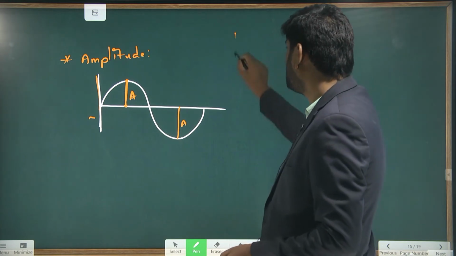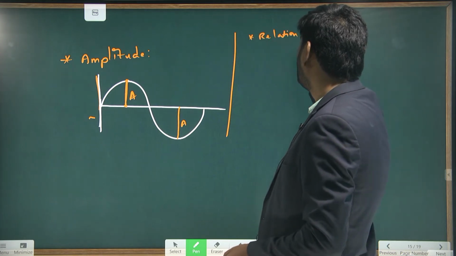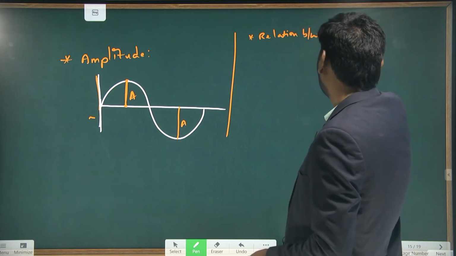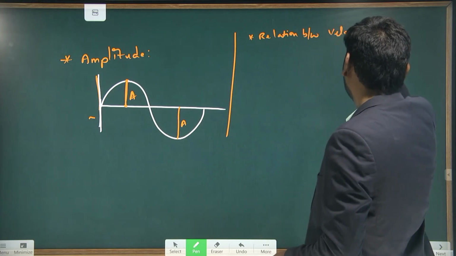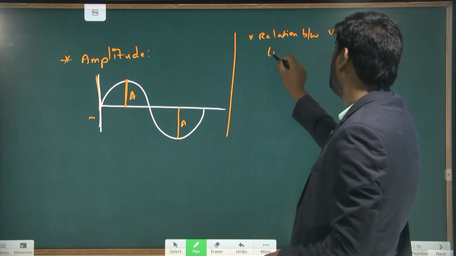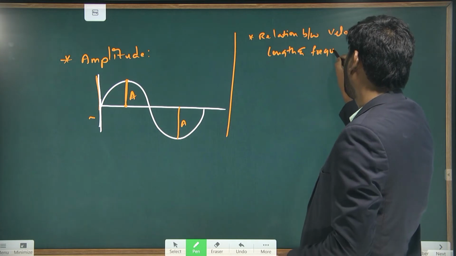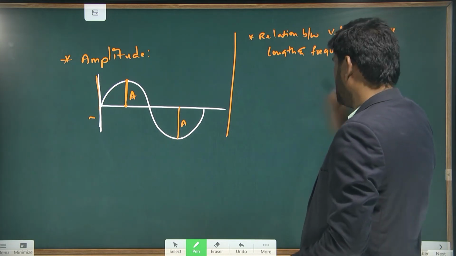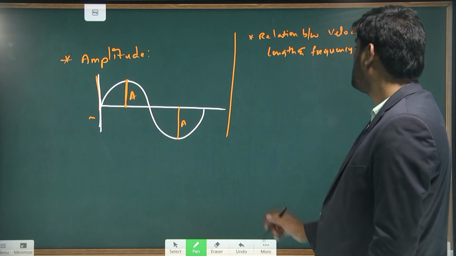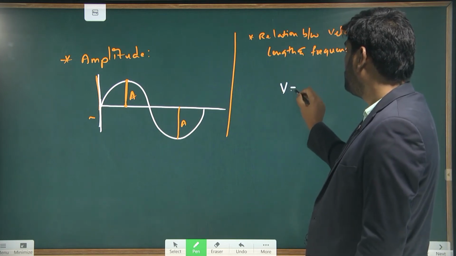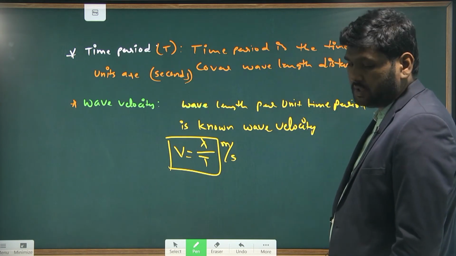But here, one thing is the relation between velocity, wavelength and frequency. You know the speed of the wave. The speed of the wave formula, which we just derived, is lambda by T. Am I right?